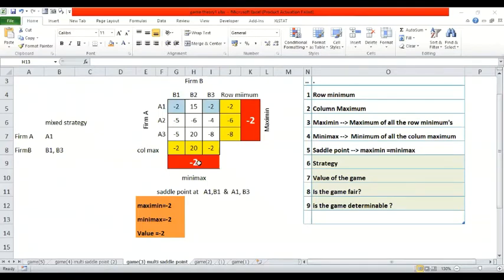For example, here I get -3, and over here I get -2. Can I get a saddle point here? No. In that case, we say this is not determinable.